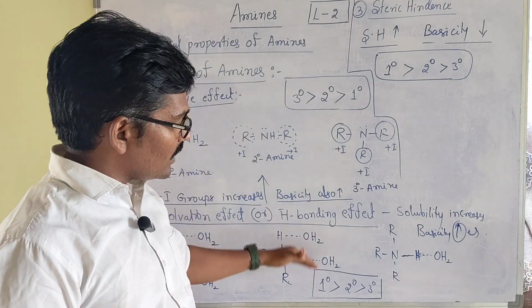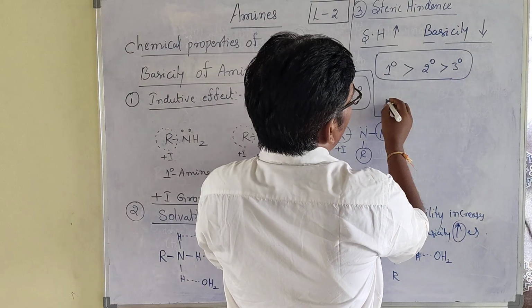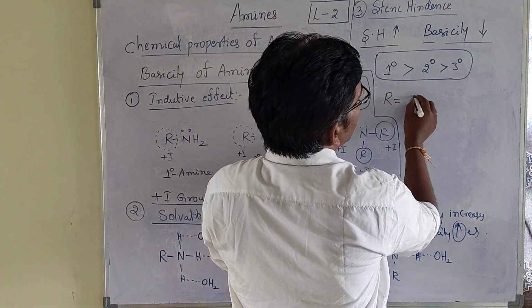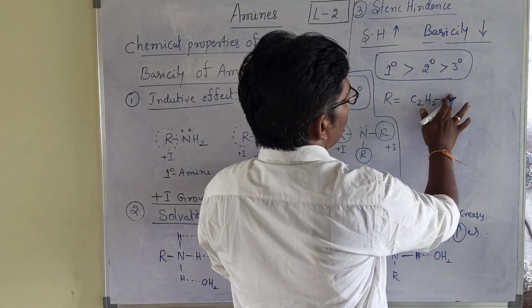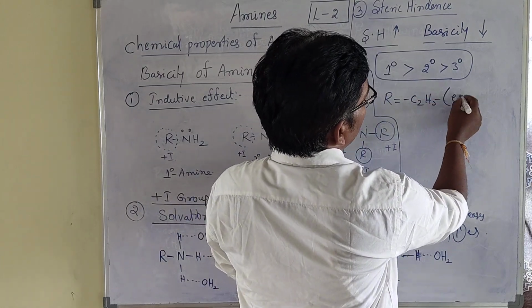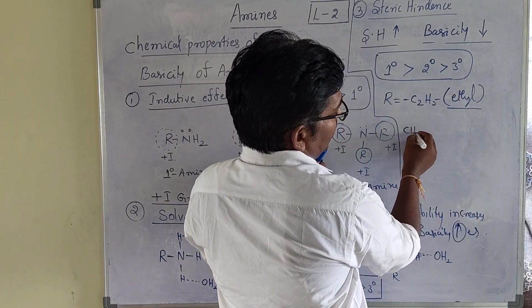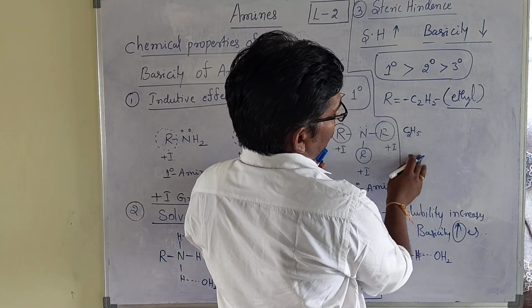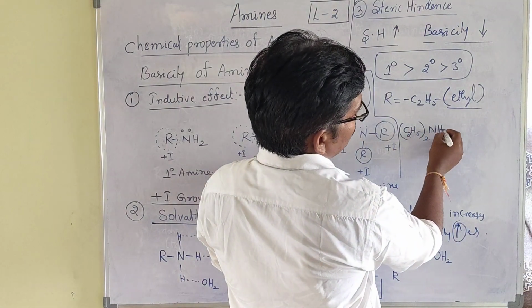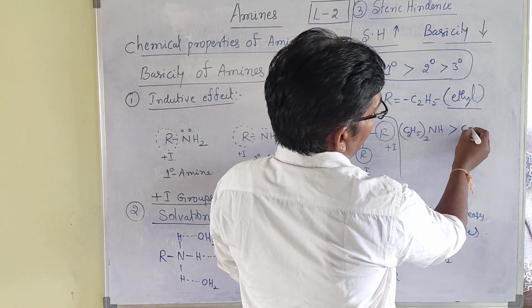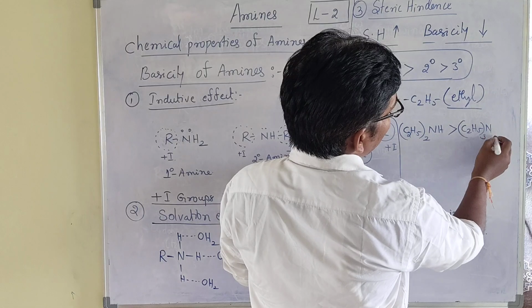Based on these two factors, if R is the C2H5 ethyl group, then the secondary amine (C2H5)2NH is more basic than the tertiary amine (C2H5)3N.